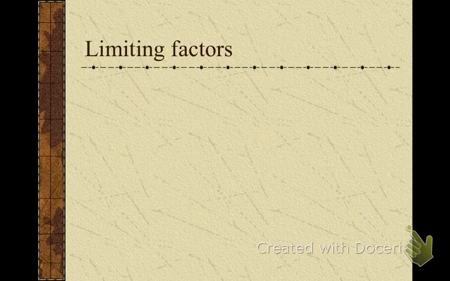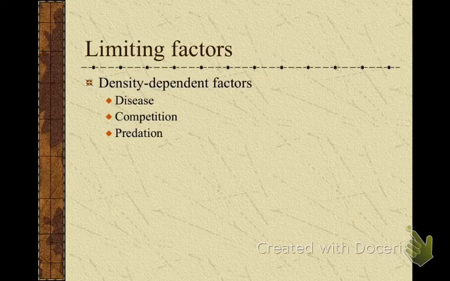So what are some examples of limiting factors? You have 2 types of limiting factors. You have what's called a density-dependent factor and a density-independent factor. Density-dependent, I hate using the same words, but it depends on the density of that area. So in this room right now, this nice big room, the density of this room is 24, because we have 1 missing, 24 individuals. Disease is an example.